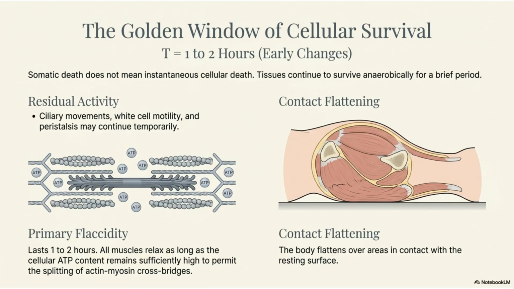The golden window of cellular survival occurs 1 to 2 hours after somatic death. Tissues briefly survive anaerobically, retaining residual activity, such as ciliary movements. Muscles exhibit primary flaccidity, relaxing as ATP permits cross-bridge splitting. Contact flattening also begins as the body rests on a surface.